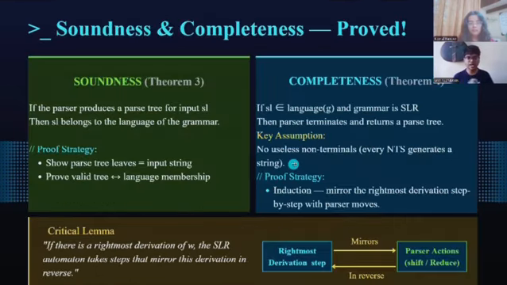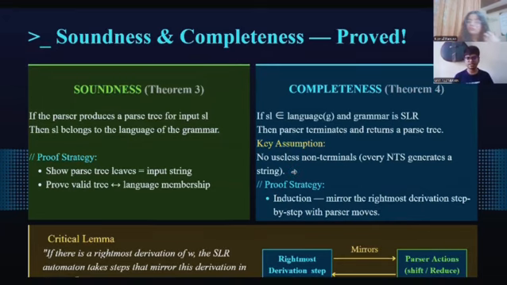Let's look at soundness in detail. Theorem 3 says if the parser produces a parse tree for input S1, then S1 belongs to the language of the grammar. The proof has two parts. First, it shows that the leaves of the parse trees equal the original input string. Nothing is added or dropped. Second, it shows that having a valid parse tree is equivalent to the string being in the language. Together, these confirm the parser never accepts something it should not.